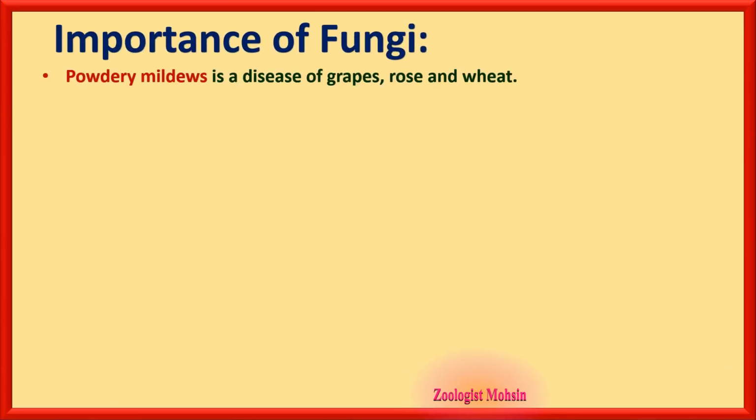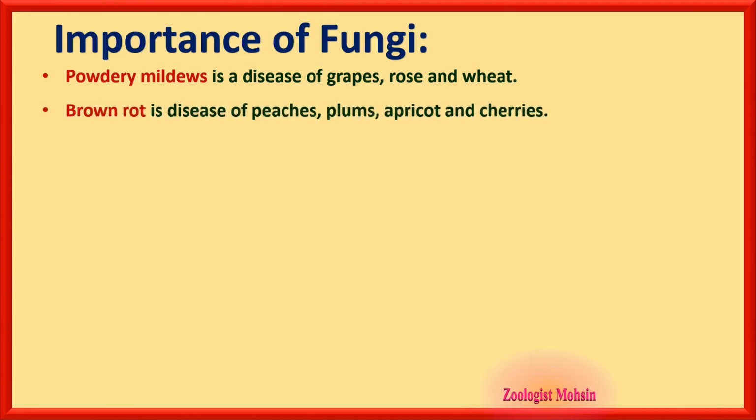Powdery mildew is a disease of grapes, roses and wheat. So the grape disease is powdery mildew. Brown rot is a disease of peaches, plums, apricots and cherries. These names are important to remember because they do not reflect the host on which they act. Other diseases have names of their host in them.